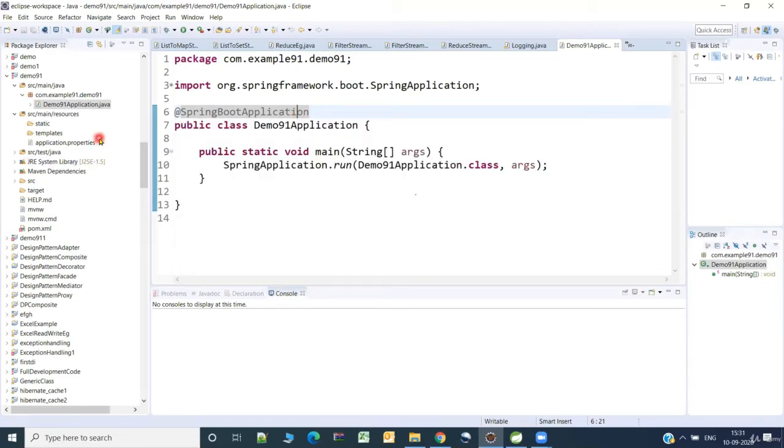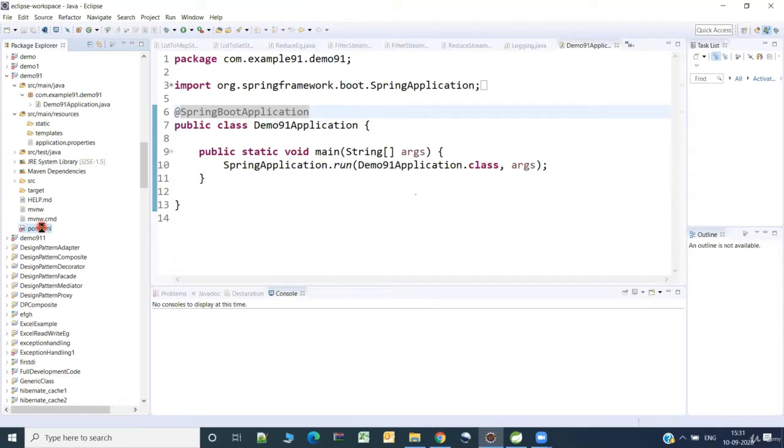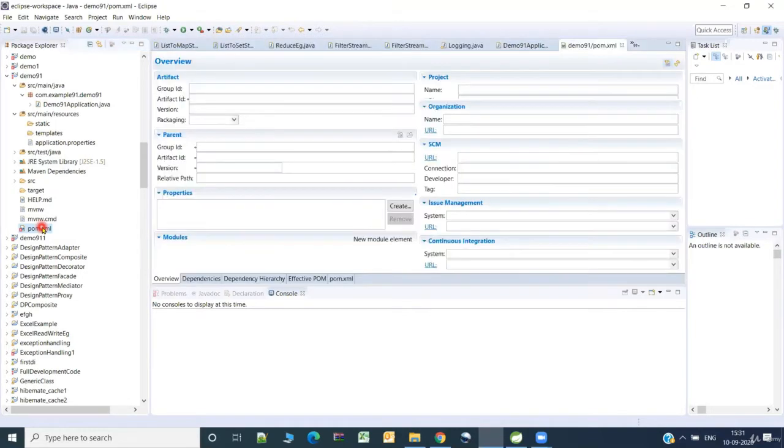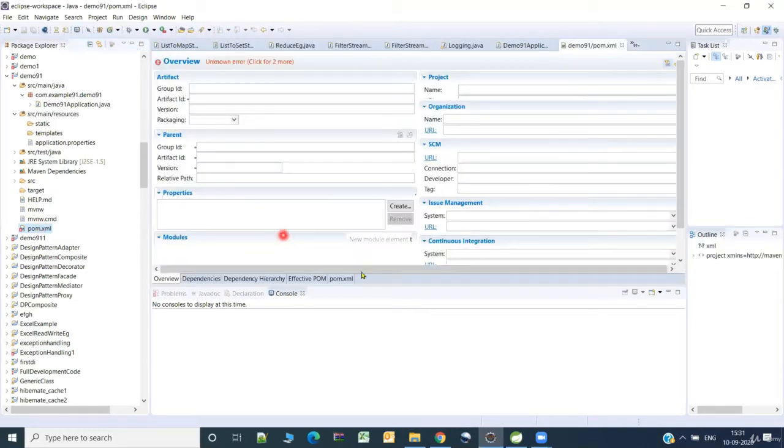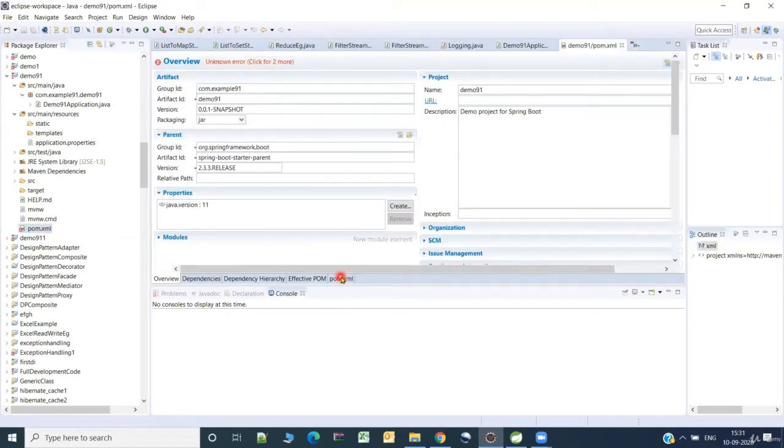The next thing is the pom.xml. This pom.xml is nowhere related to Spring Boot itself. It is related to the Maven project, and it specifies all the dependencies. So let's go and see what dependencies are available in pom.xml.